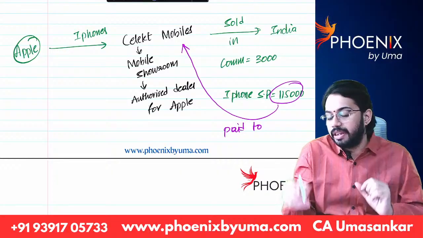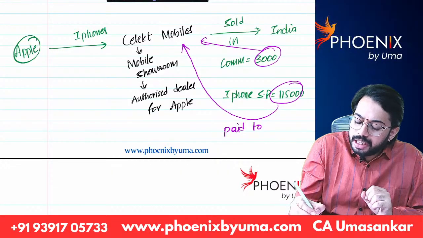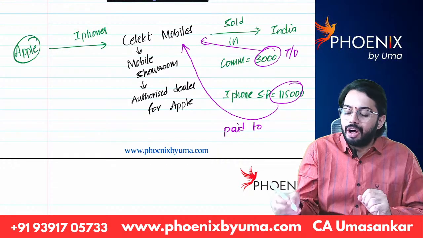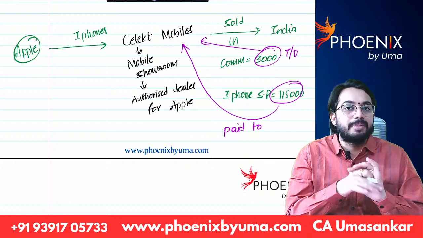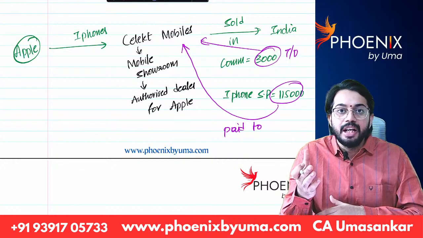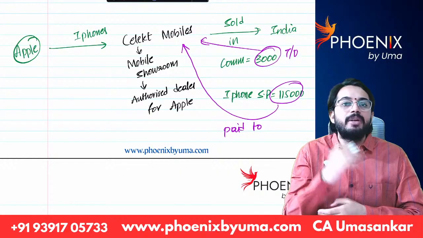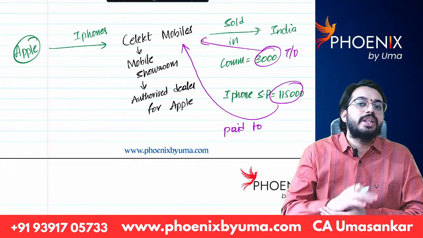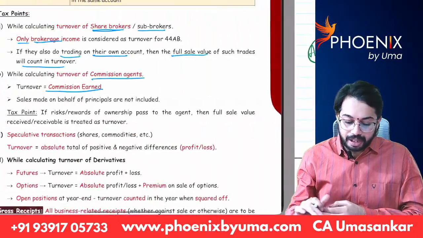Only the commission of 3,000 rupees will be treated as turnover of Select Mobiles. Are you able to understand? So in case of a commission agent, only commission income will be taken as turnover.